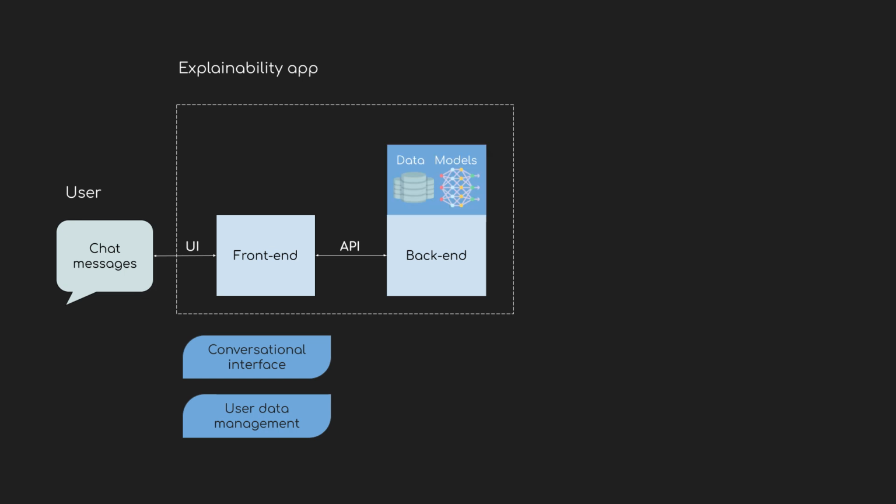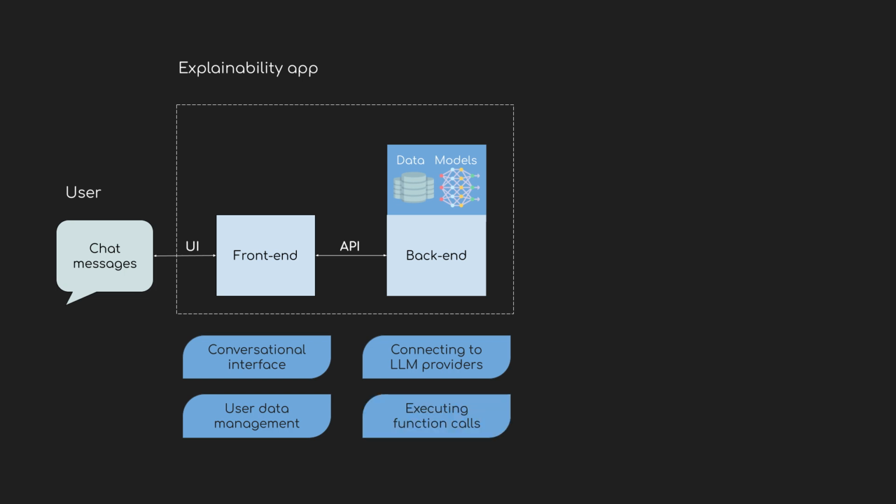The back end integrates with both user-provided data and the machine learning model, enabling predictions for new instances. This setup allows users to evaluate the model with test datasets or review predictions and their corresponding explanations. The backend constructs an LLM prompt based on user input, incorporating additional context such as available functions and conversation history. It is also capable of executing function calls to generate predefined, deterministic answers to user queries.